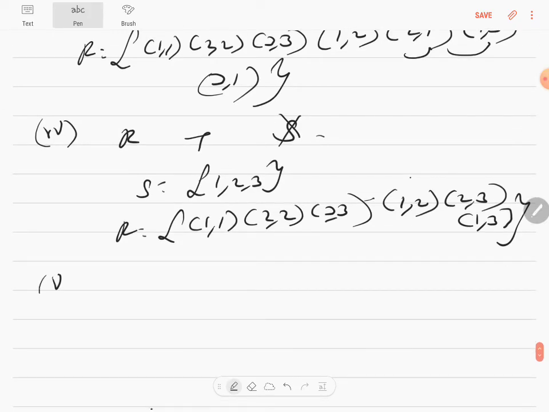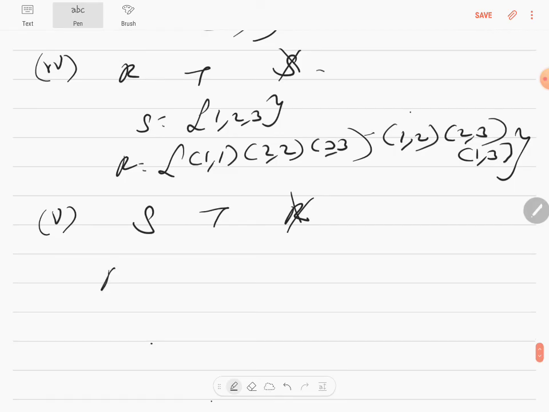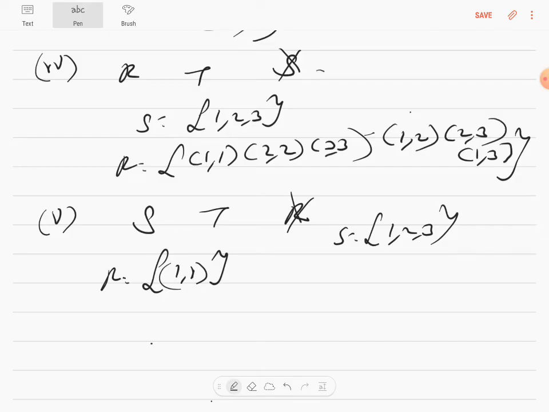So let's write a relation that is symmetric and transitive but not reflexive. You just write (1,1). Because on a set {1, 2, 3}, each and every element has to be included for it to be reflexive. If you write (1,1), it is definitely not reflexive, but it is symmetric, and I am not able to check for transitivity. Therefore, it is transitive. So that's a simple example that I can give. Even (1,1), (2,2) also can be a good example. Are you clear? So let's go to the next question.